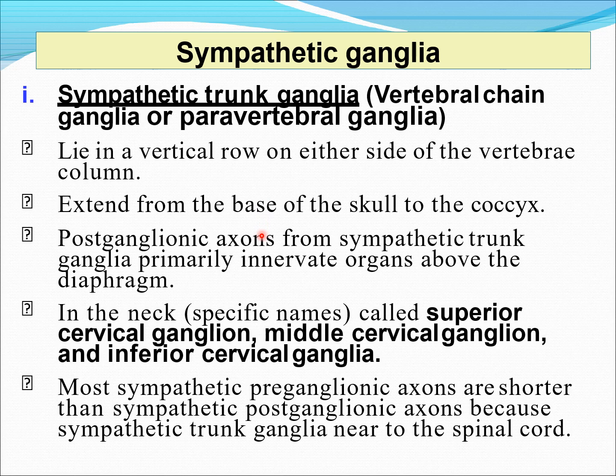The postganglionic axons or postganglionic fibers from sympathetic trunk ganglia primarily innervate organs above the diaphragm. In the neck, these ganglia are called the superior cervical ganglion, middle cervical ganglion, and inferior cervical ganglion. Most sympathetic preganglionic axons are shorter than sympathetic postganglionic axons because sympathetic trunk ganglia are near the spinal cord. In the coming pictures, we will see the details of these characteristics.